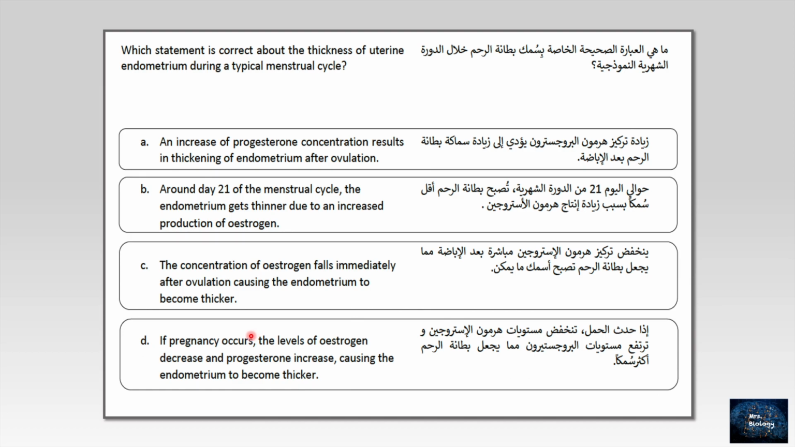D, if a pregnancy occurs, the levels of estrogen decrease and progesterone increase, causing the endometrium to become thicker. Hold on, this is talking about pregnancy, and the question is asking about what? The menstrual cycle. So the right answer here is A.